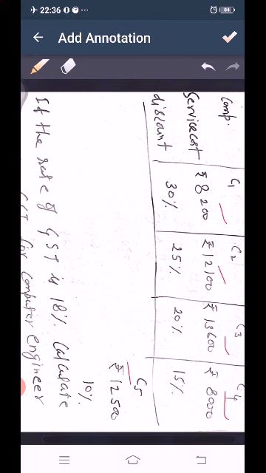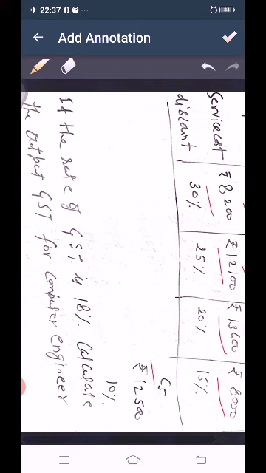Service cost is for C1 8,200, for C2 12,100, for C3 13,600, for C4 8,000 and C5 12,500, and different discounts are given for different companies. If the rate of GST is 18%, then calculate output GST for the computer engineer. It means we have to find the GST collected by the computer engineer.